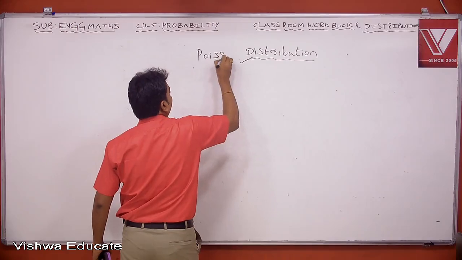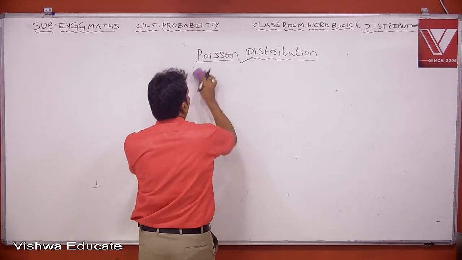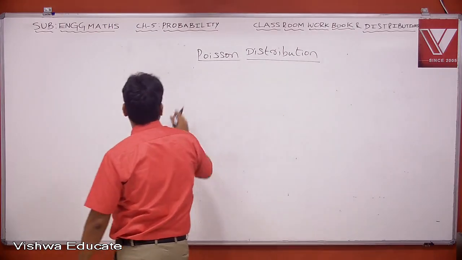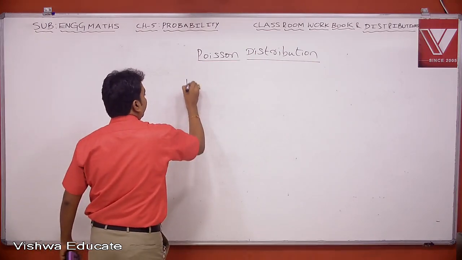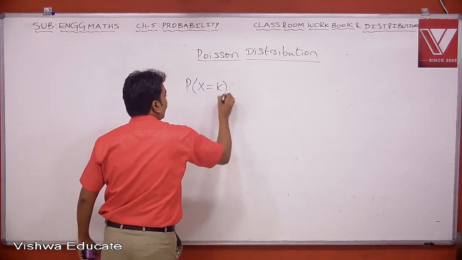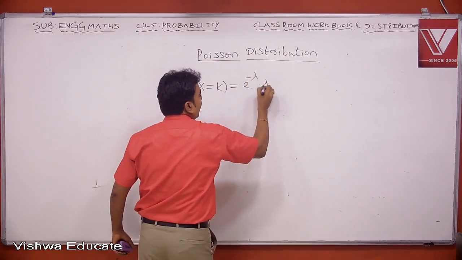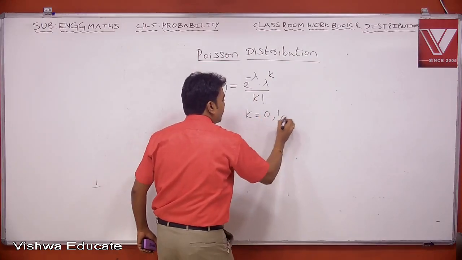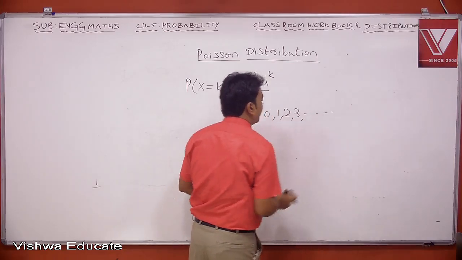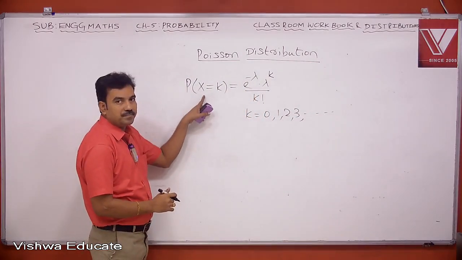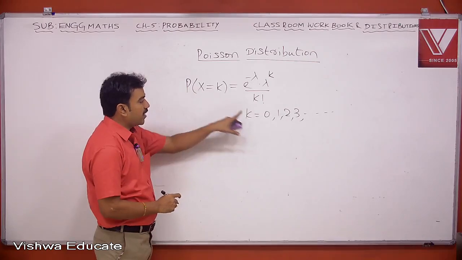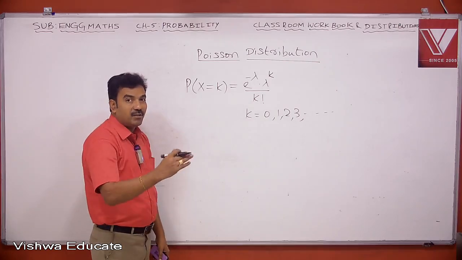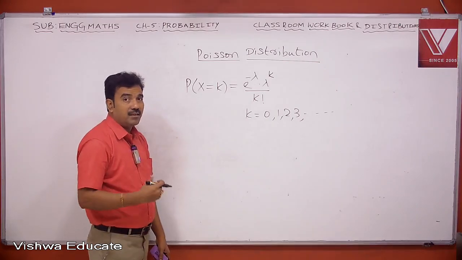Poisson distribution. Now in this distribution, the PDF is given by this: P of x equal to k is e power minus lambda into lambda power k by k factorial. Here k values are ranging from 0 onwards. So you can see here x is a random variable. The probability that the random variable takes 0 value, or 1 value, or 2, or 3, etc. So k takes infinitely many values.